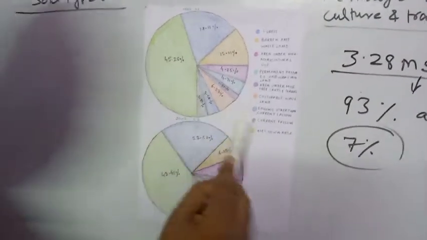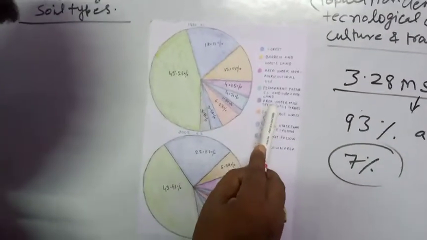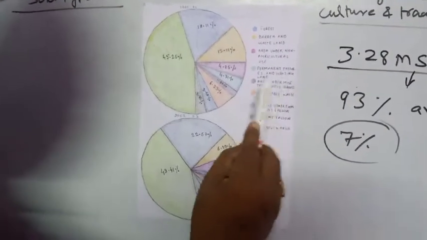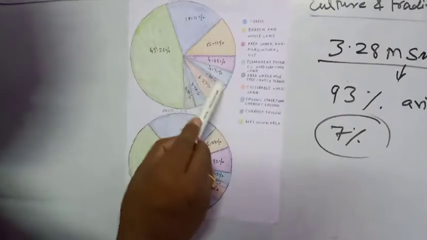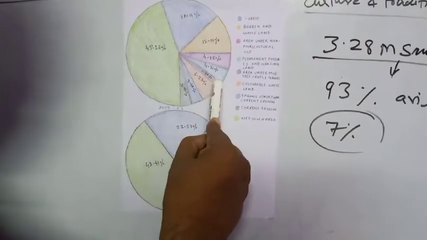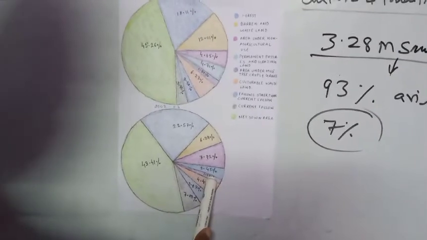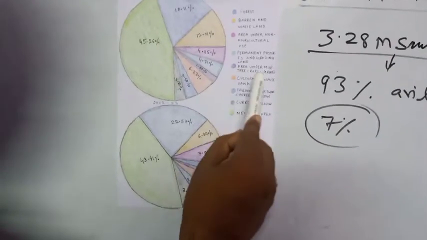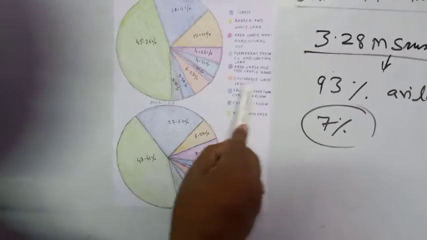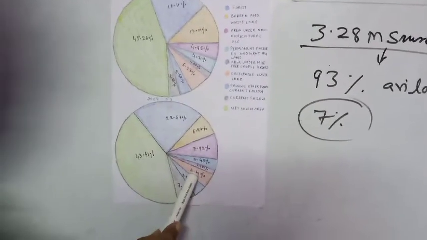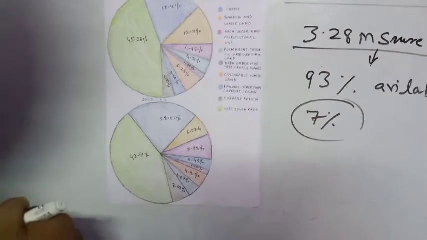Now come to the land under miscellaneous tree crops and groves. It was nearly 1.5%, which has also reduced to 1.1%. Next is the cultivable wasteland, which was 6.23% and has reduced. This is the most important.